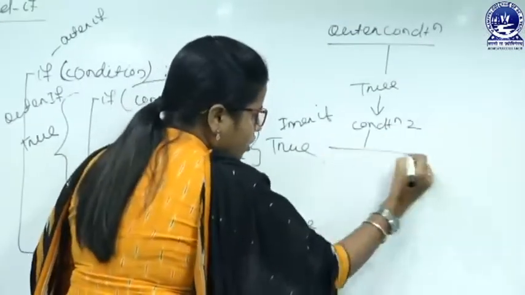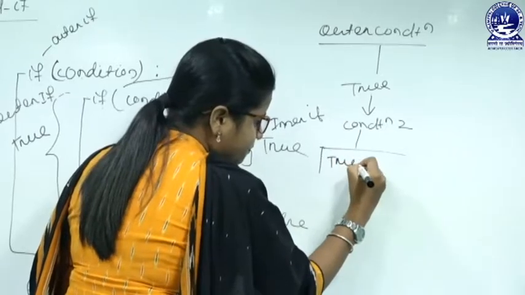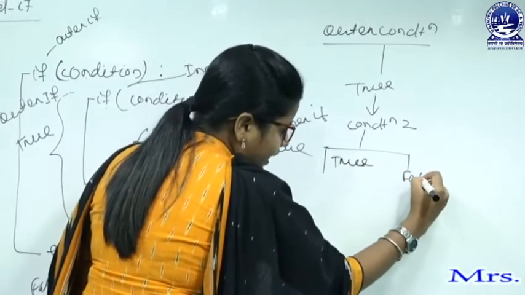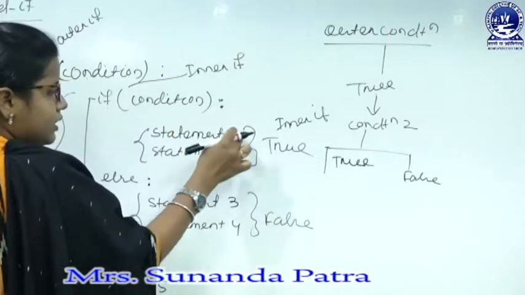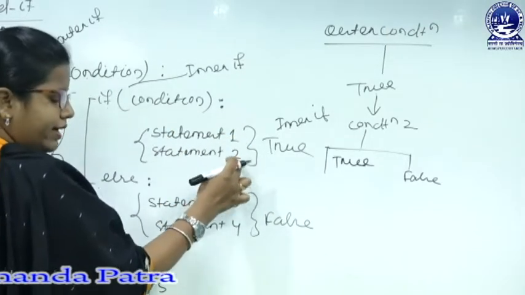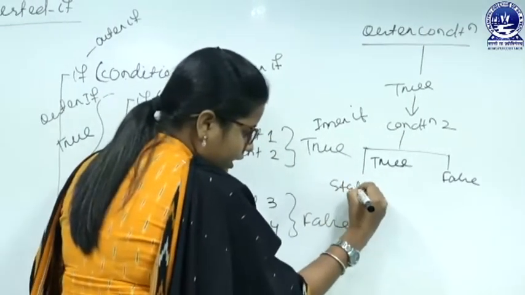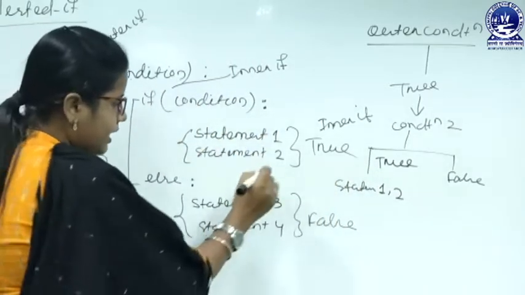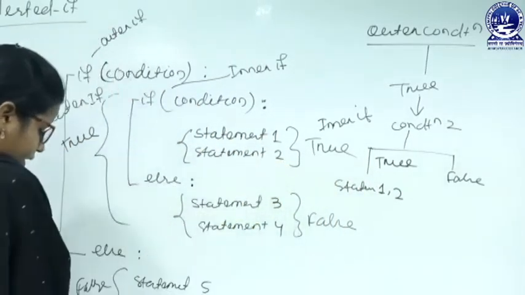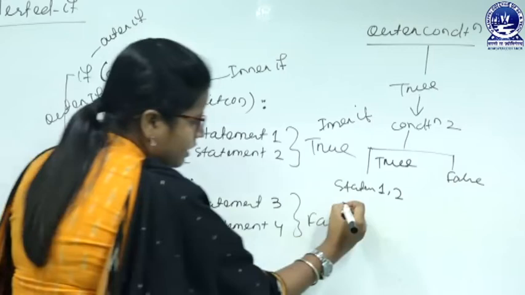So, here also we have a true part and we also have a false part. If this condition is true, then statement 1 and statement 2 will get executed, and after that we will come to statement X.